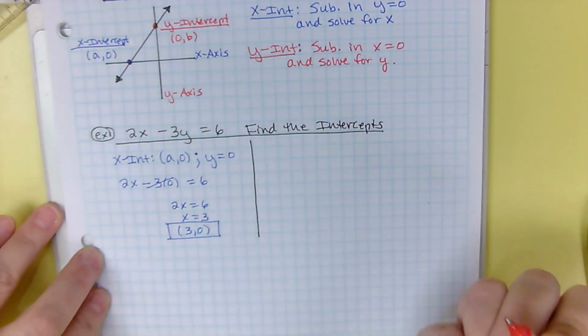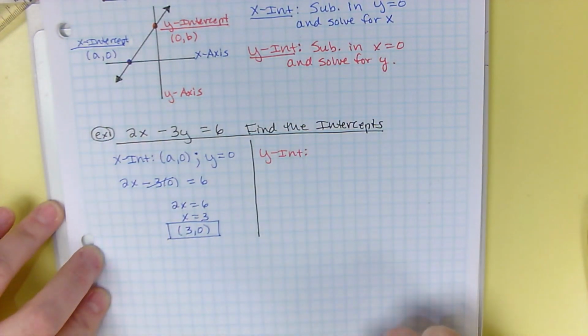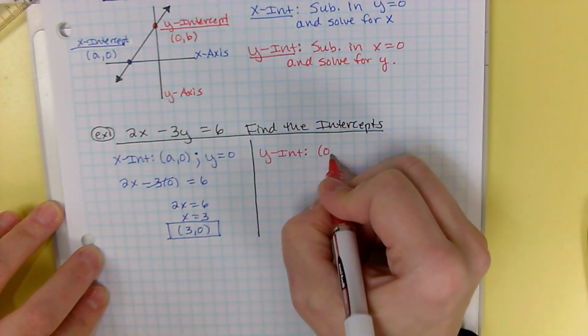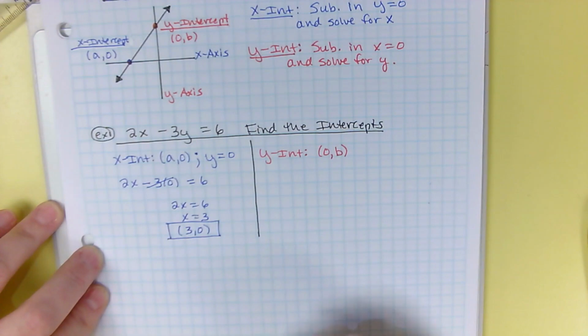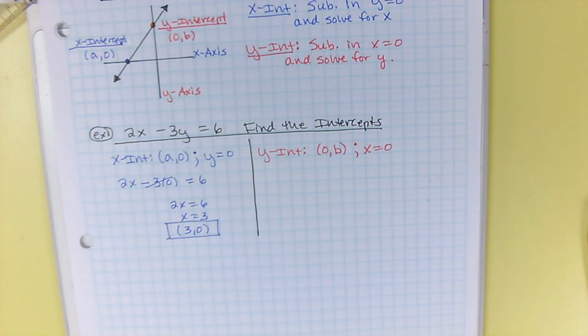All right, so now that's our x-intercept. Now we're going to find our y-intercept. So in your mental library, a y-intercept is 0, b. And for the y-intercept, x is always 0. So that is what you're going to substitute in, is x equals 0.